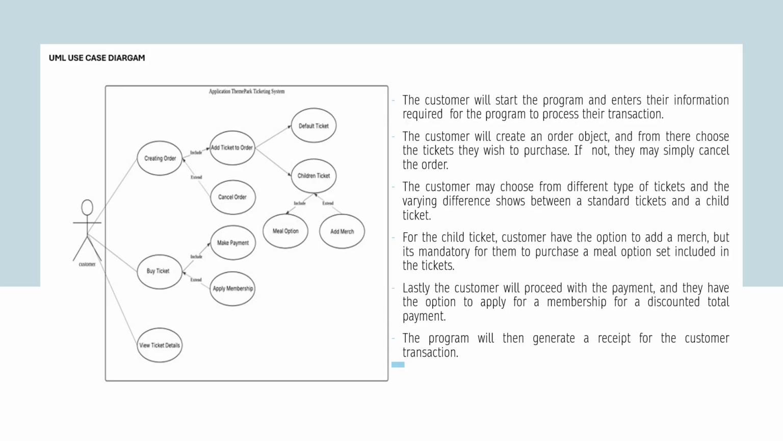Our use case diagram is as follows. The customer will start the program and enter the information that the program requires to process the transaction. The customer will create an order object and from there choose the tickets they wish to purchase. If not, they can simply cancel it.